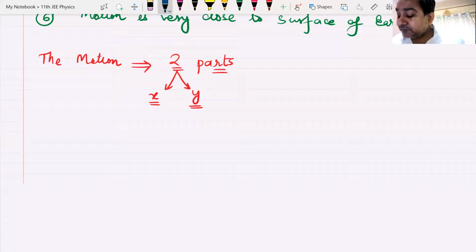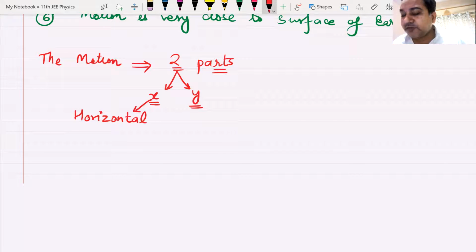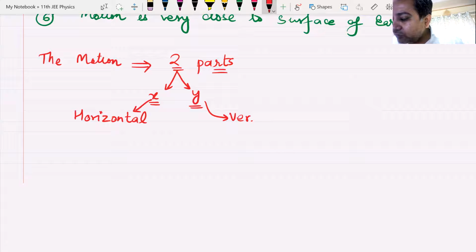Now the x-axis will be the horizontal motion along the plane, along the ground. It will be known as horizontal. So if the x-axis is known as horizontal, what would the y-axis be known as? Anyone? Yes, Goli, yes. The y-axis will be known as vertical motion.